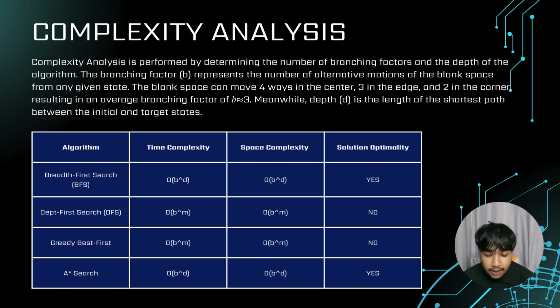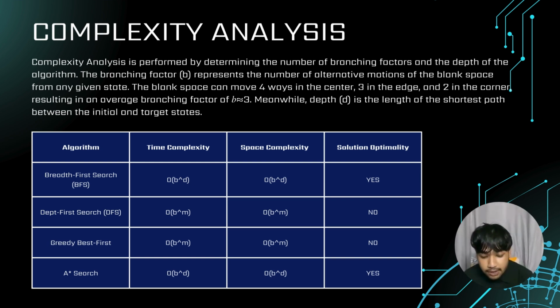As you can see in the table, BFS has a time and space complexity of O(b^d), assuring path optimality by investigating every node at a given depth before moving further. However, this results in exponential memory growth, making it unfeasible for complex puzzles. In comparison, DFS is more memory efficient with a space complexity of O(b·m), where m is the maximum depth. Nevertheless, its time complexity of O(b^m) and lack of optimality mean it may pursue unnecessarily long pathways before identifying the answer.